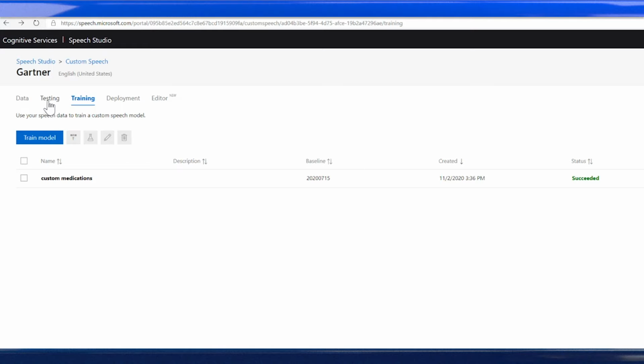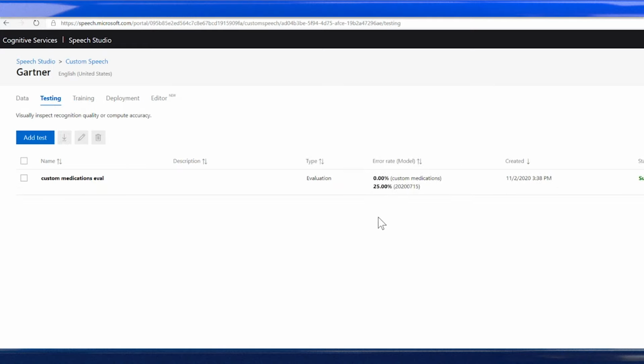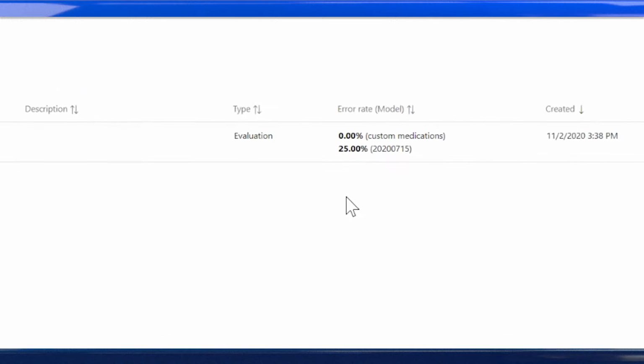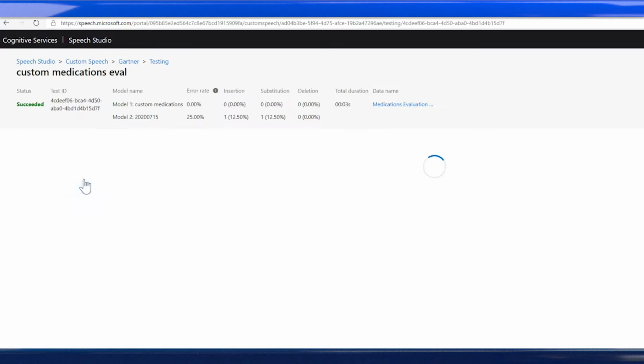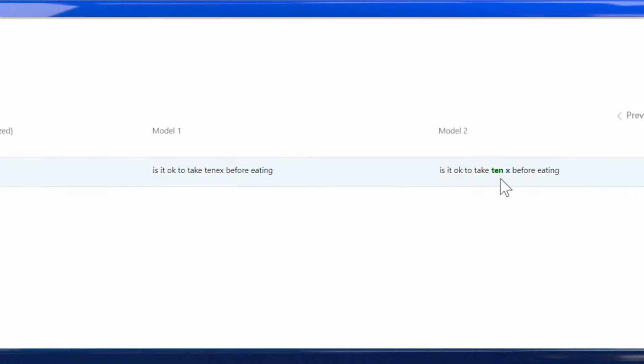Here, we've already run an evaluation of our new model against the baseline. Notice the significant improvement in performance between our custom model and baseline model. We can click in to learn more and see that the baseline model has trouble recognizing the medical term 10x, but our custom model now recognizes this accurately. Continue to test and refine your model until you've reached the desired level of accuracy, and deploy a custom endpoint to use your model in your application.